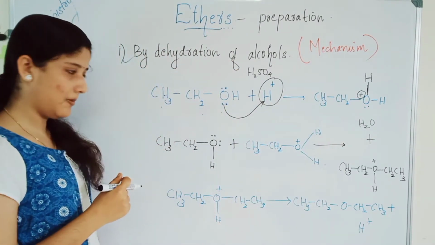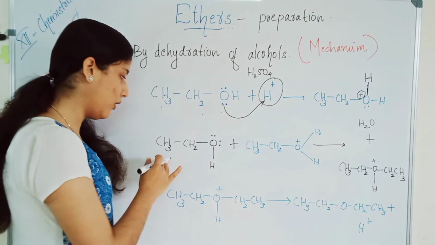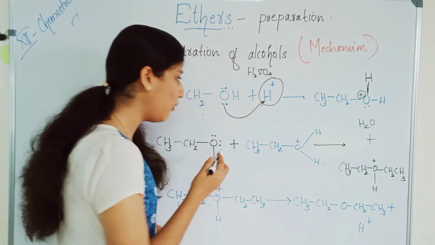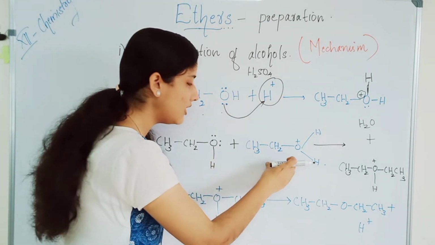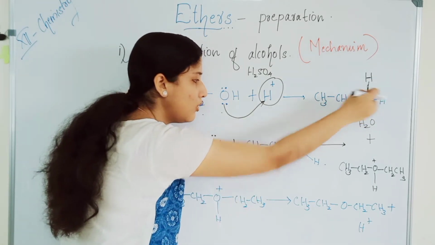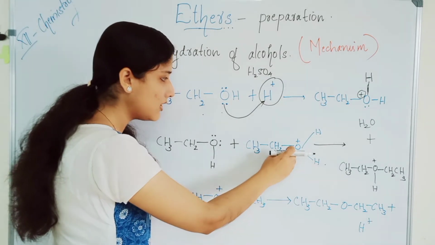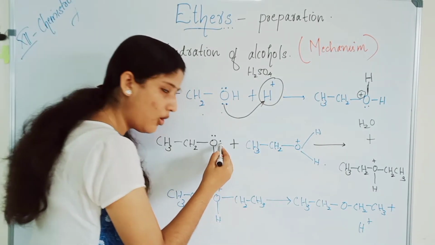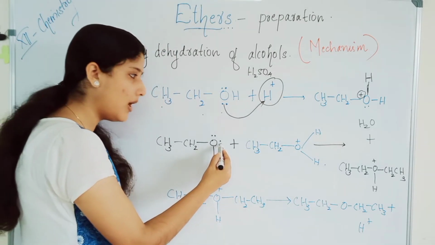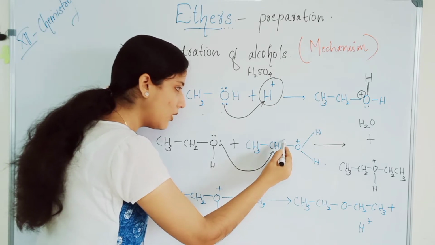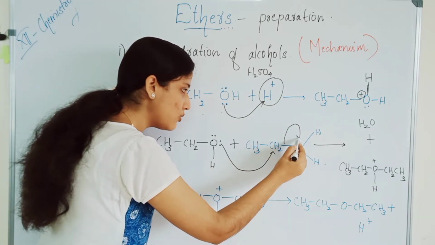In the next step, another molecule of alcohol, CH3CH2OH, will react with the protonated alcohol, the oxygen with two hydrogens carrying the positive charge. The lone pair of the other molecule of alcohol will attack this carbon, and water is removed as H2O.